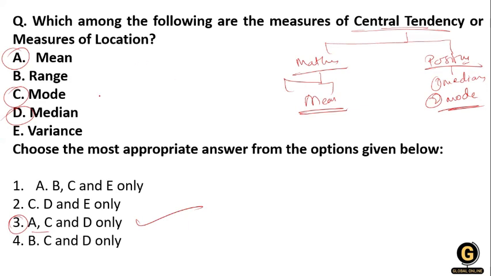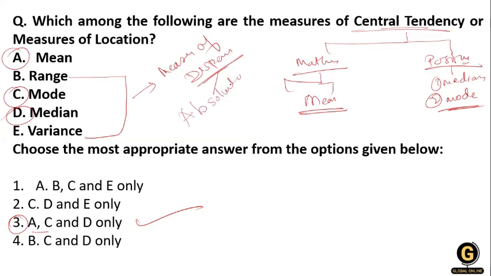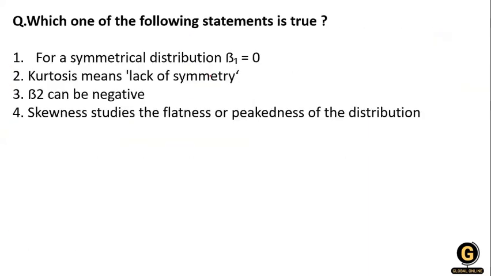Then what about the range and the variance, ma'am? These two things are related to the measures of dispersion. And the range and variance are absolute measures of dispersion. Clear? So option number 3 is correct.